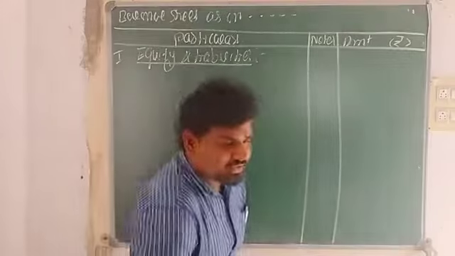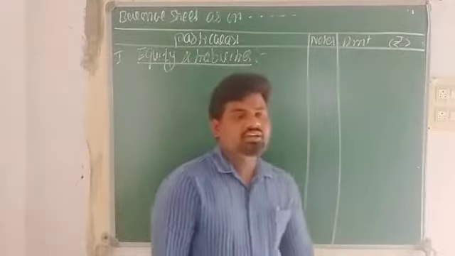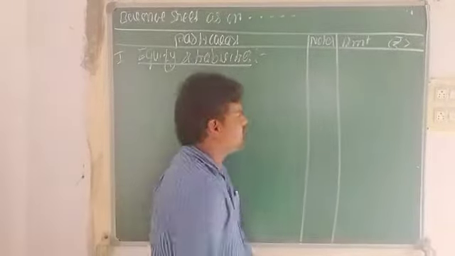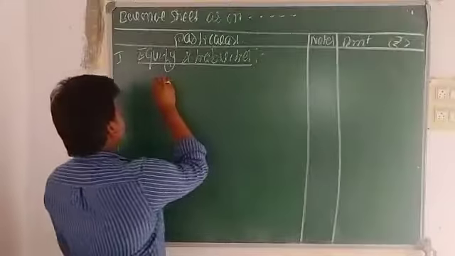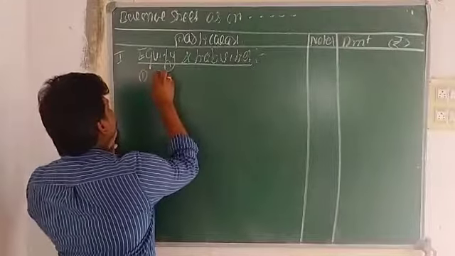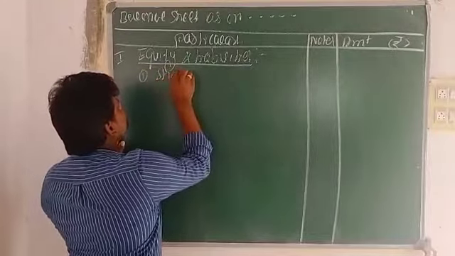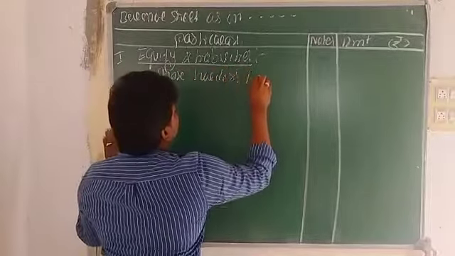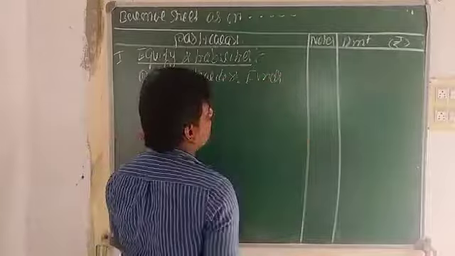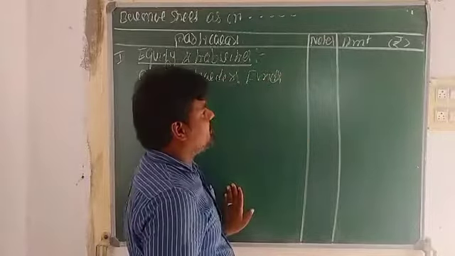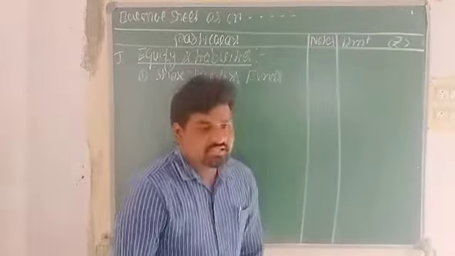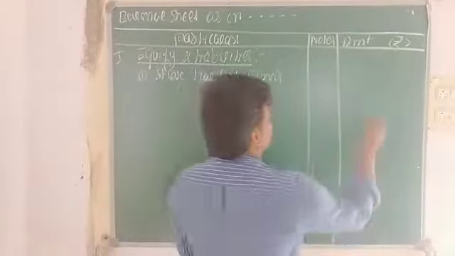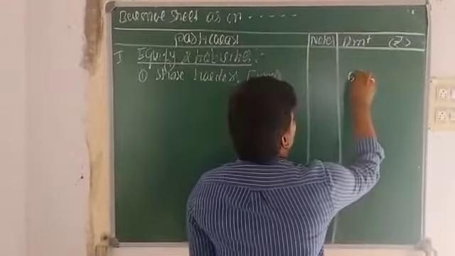Under equity and liabilities, the first one is shareholder funds. For shareholder funds, we take some imaginary values. Suppose the shareholder funds are 5 lakhs rupees.